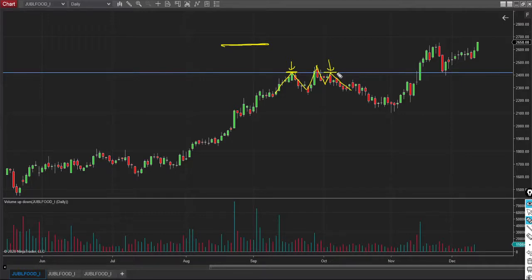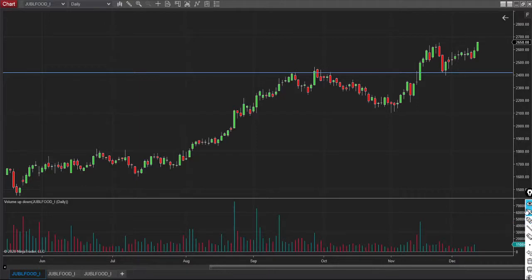Now as we have marked the resistance zone, a resistance zone generally means sellers are coming in more strongly and trying to push the stock price lower. Whether these sellers are strong or not will be decided later, but as of now, this is the resistance.